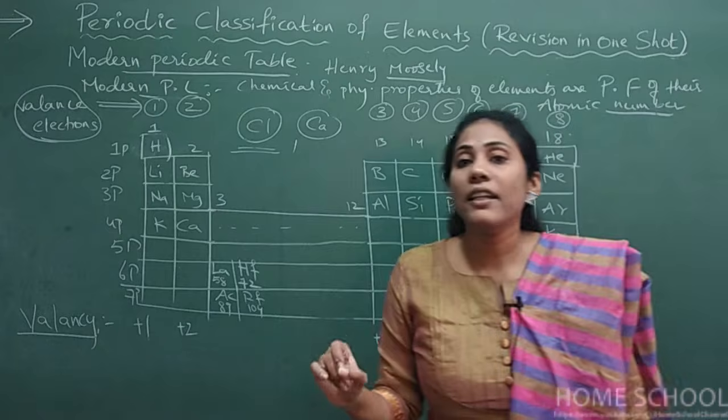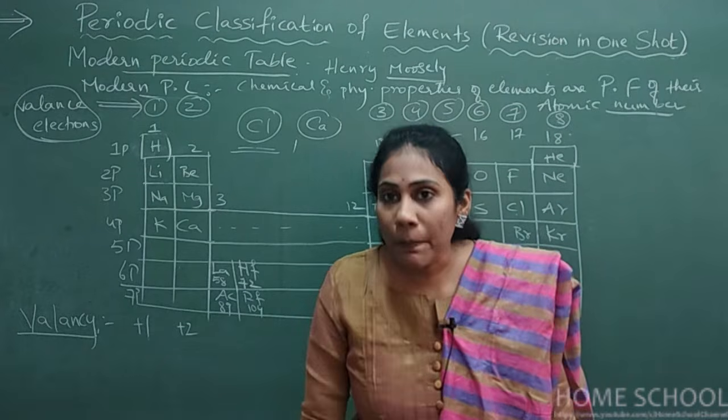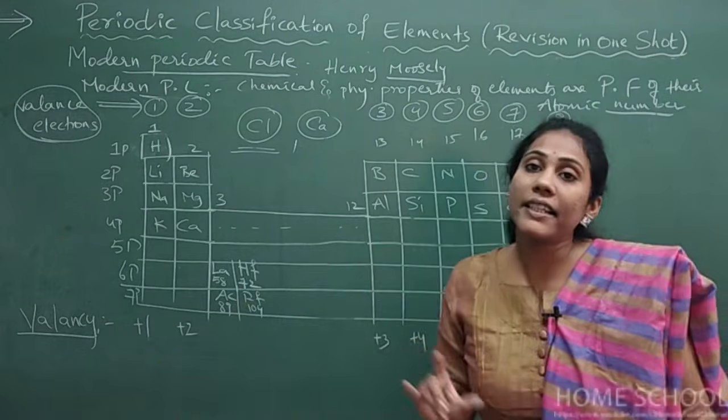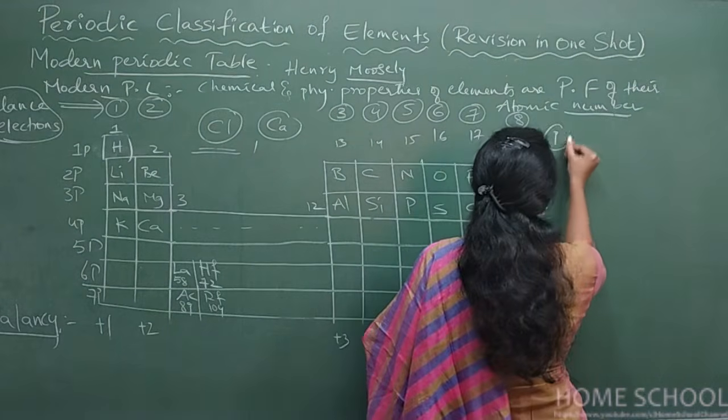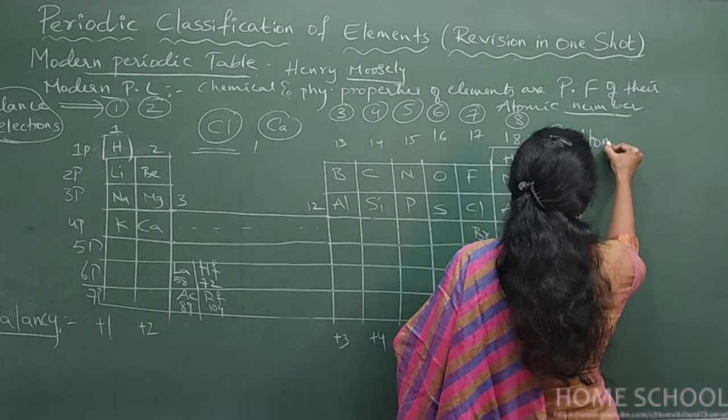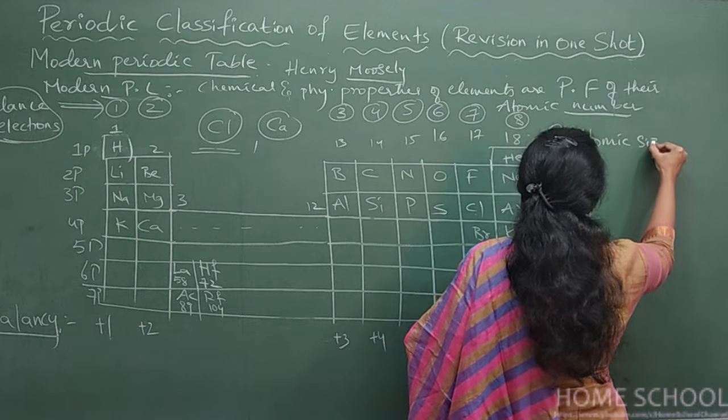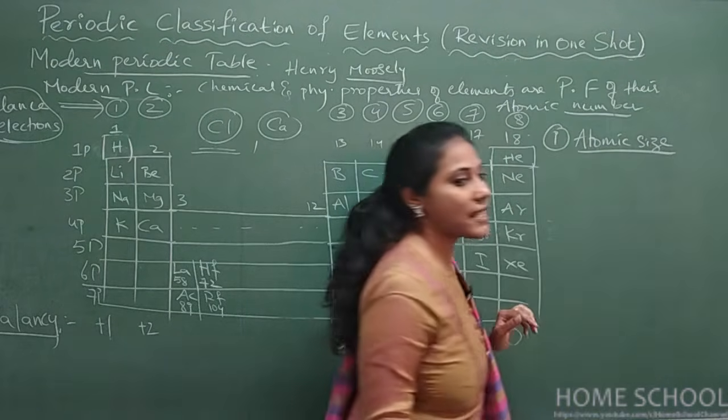Now we will go for another important property of an element, that is atomic size. So coming to the first periodic property, atomic size. First you must know, what do you mean by atomic size?